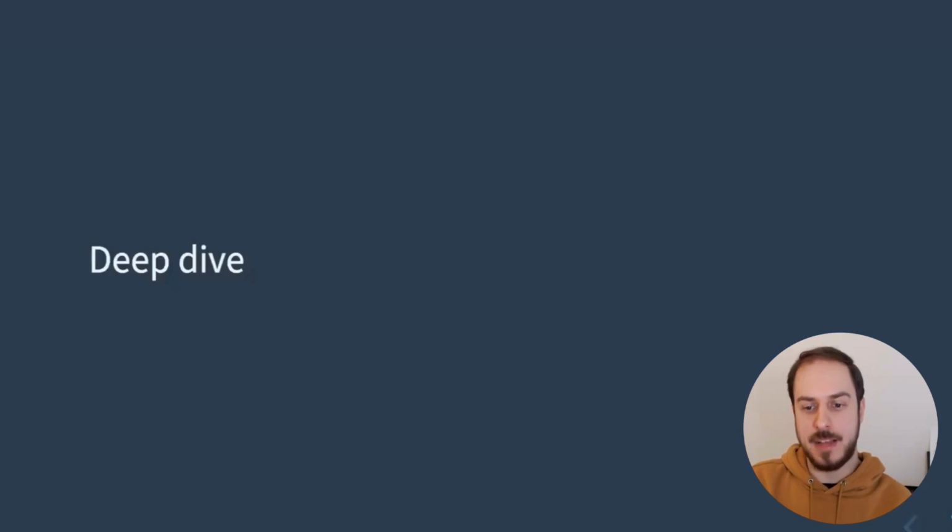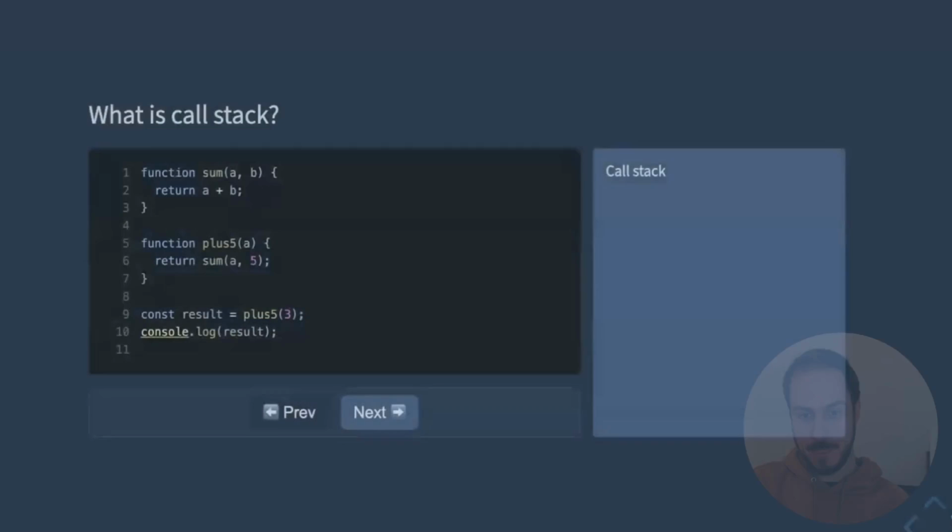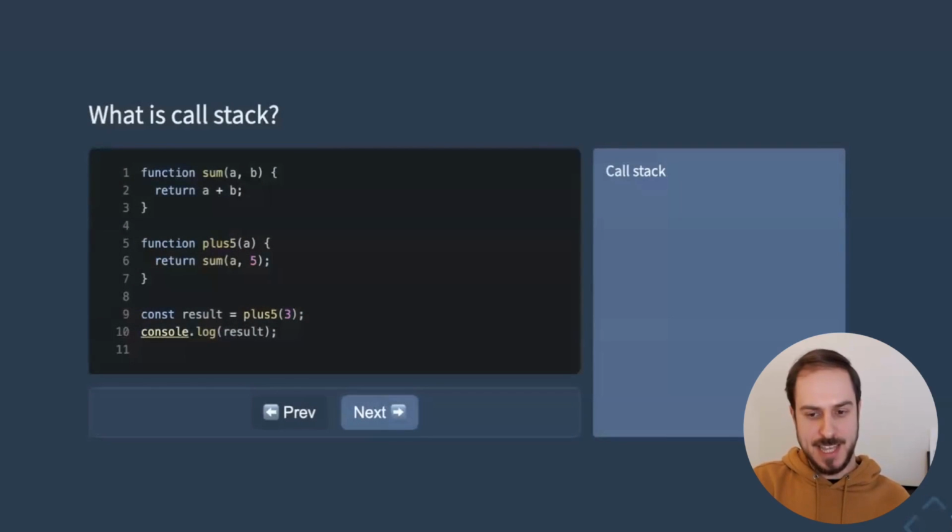And now that we have some grasp of how we use promises, let's make a deep dive into how they work in the web browser and implement an approximation of a promise class. So before we analyze an example in depth, let's actually have a look at what a call stack is.